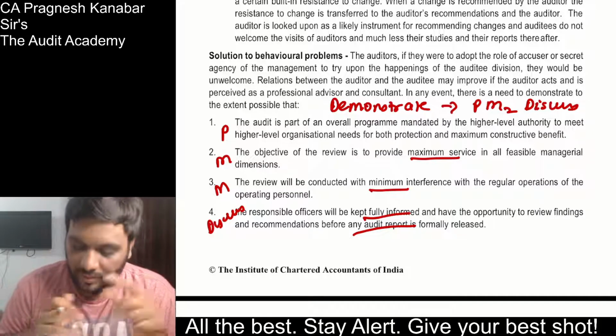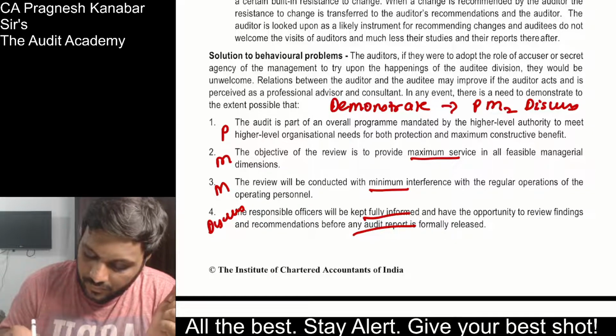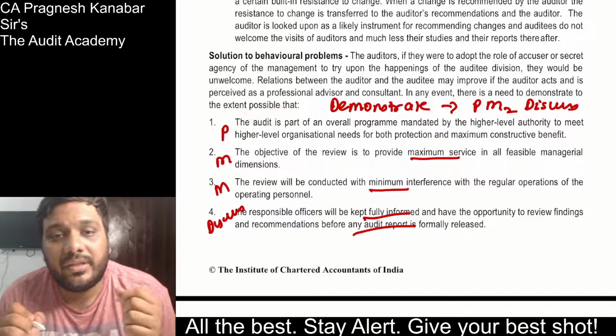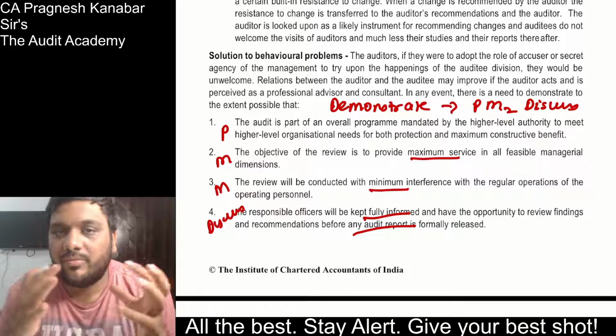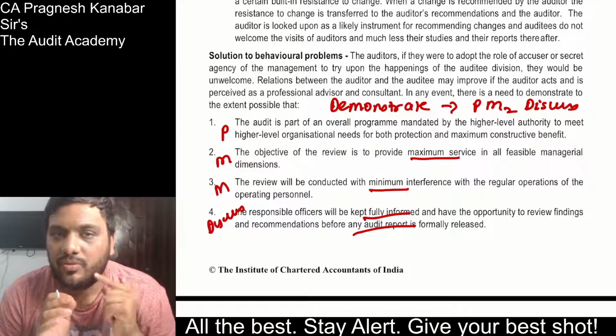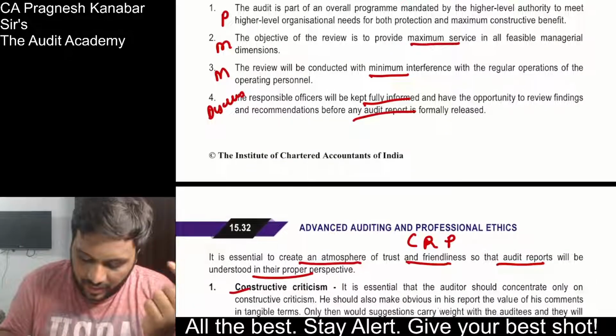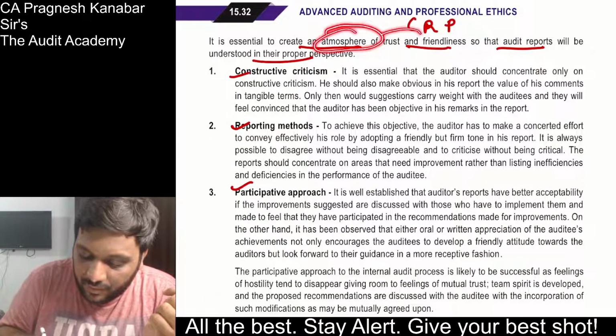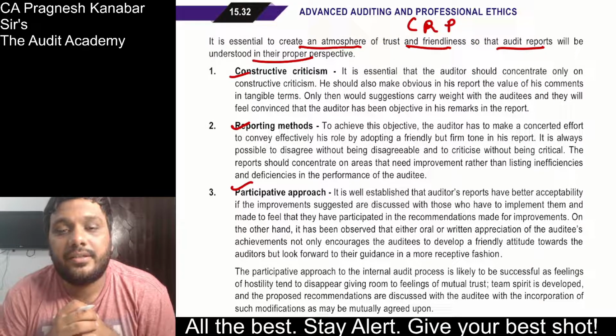All right, so look at this. You need to demonstrate to the extent possible that... So write about this. Demonstrate, PM to discuss. PM to discuss. All right. Now, in order to create an atmosphere of trust and friendliness, you